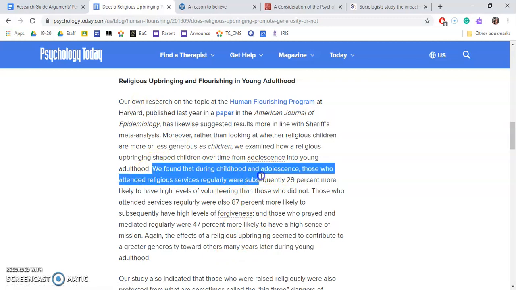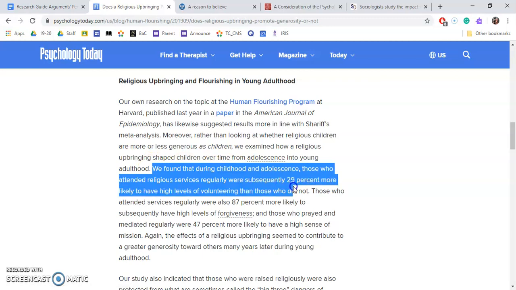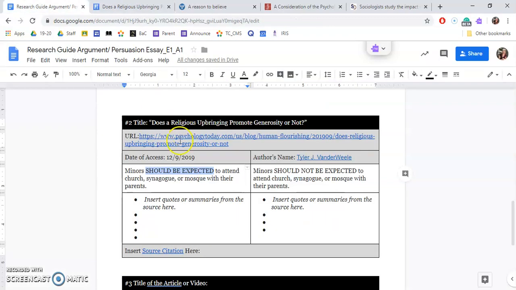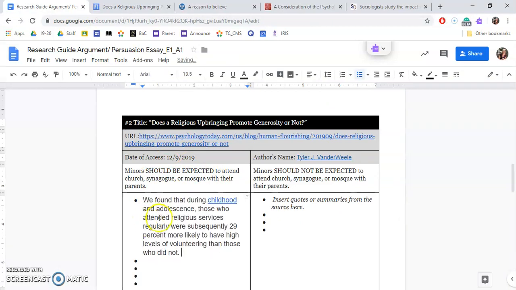We found that during childhood and adolescence, those who attended religious services regularly were subsequently 29% more likely to have high levels of volunteering than those who did not. I'm going to copy that and put that under that you should be expected to attend because that's a reason why. And I'm going to wait to change the font.